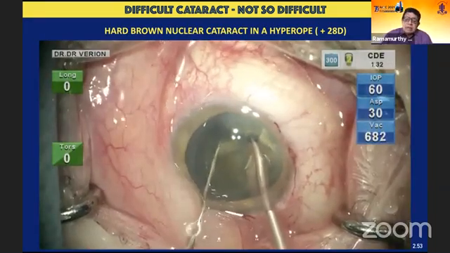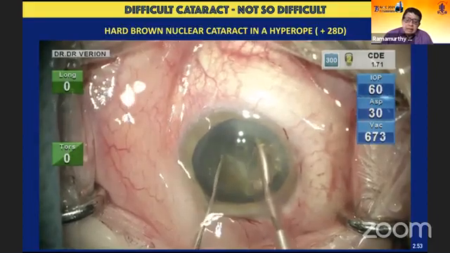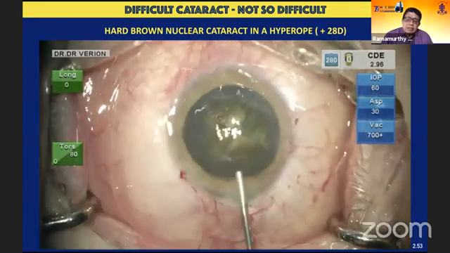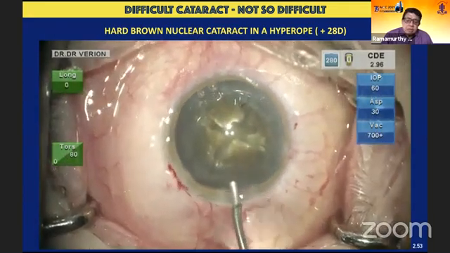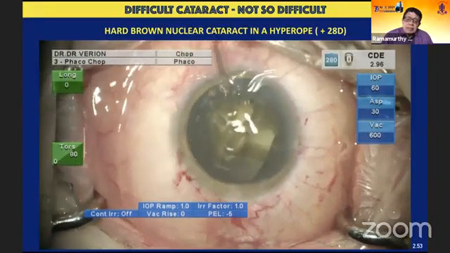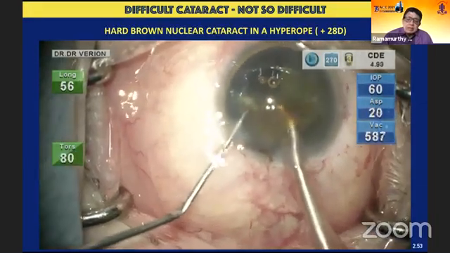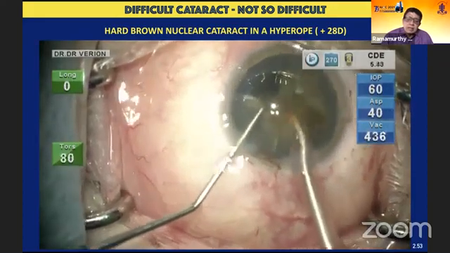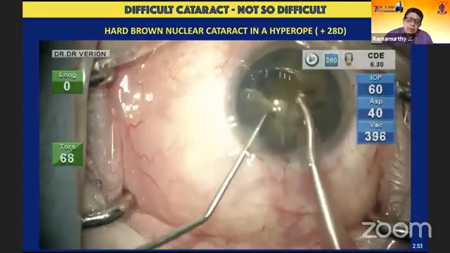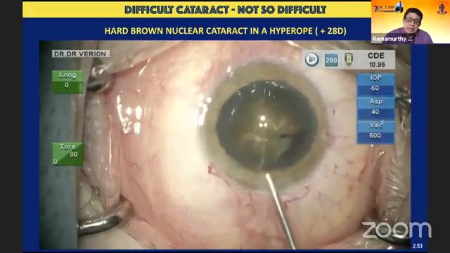And as you can see, even in the shallow anterior chamber, in a fairly elderly gentleman with a fairly hard cataract, I'm able to use a vacuum of 700. Of course, the intraocular pressure is slightly higher, but now with my experience with the Centurion platform, with the incorporation of the Active Sentry, I would not hesitate using 30 millimeters of intraocular pressure, even in a situation like this. Though vacuum, I believe 600 is a better way to go, and I usually keep my aspiration in the range of 34. I believe that leads on to better corneas in the postoperative day one, rather than a more extreme situation that you're seeing here.